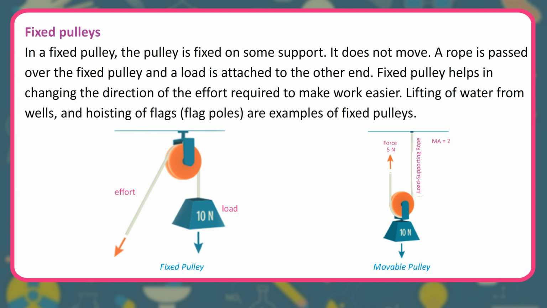Fixed pulleys. In a fixed pulley, the pulley is fixed on some support. It does not move. A rope is passed over the fixed pulley and a load is attached to the other end. Fixed pulley helps in changing the direction of the effort required to make work easier. Lifting of water from wells and hoisting of flags, flagpoles, are examples of fixed pulleys.